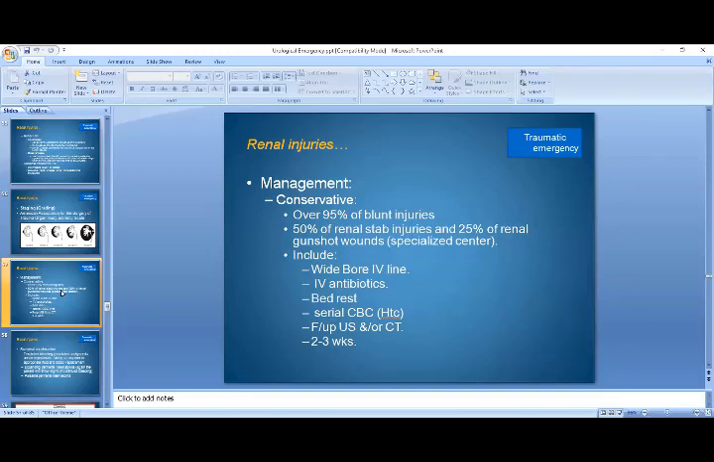Follow-up ultrasound or CT can be done, and follow-up should be continued for at least 2 to 3 weeks. So conservative management of patients with renal injuries includes: 95% of blunt injuries are managed conservatively, 50% of renal stab injuries and 25% of renal gunshot wounds are managed conservatively. The treatment includes wide bore IV line, IV antibiotics, rest, serial CBCs, and follow-up ultrasound or CT, and follow-up should be done every 2 to 3 weeks.